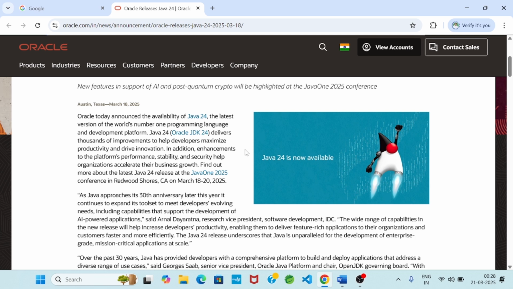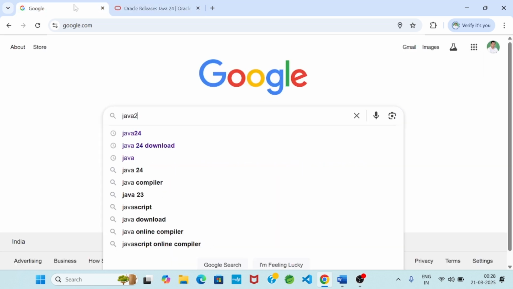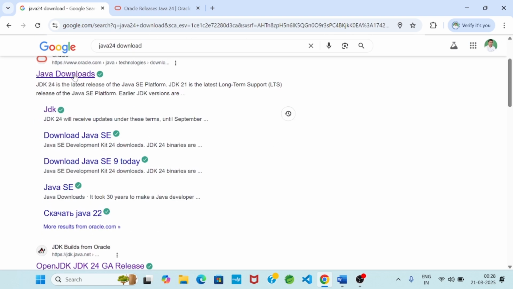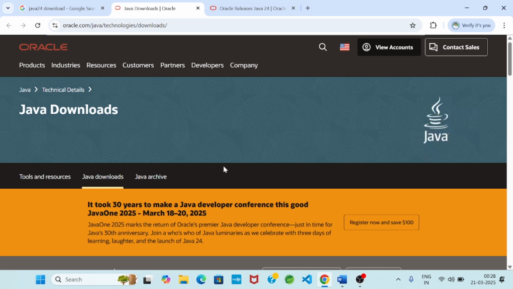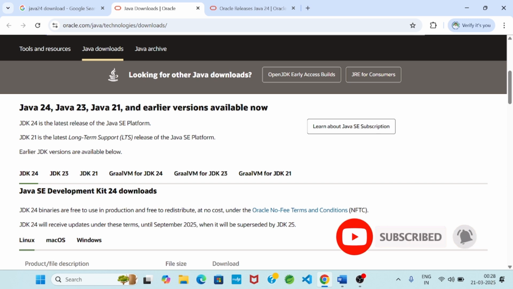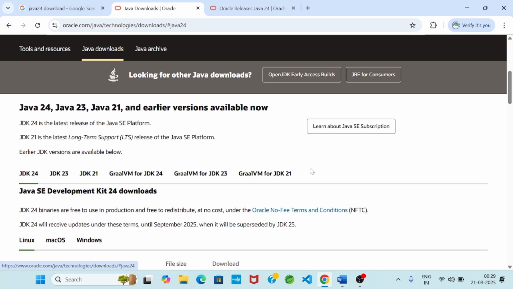So in Google, if I type Java 24 download, I will open the first link, and you see there are so many versions displayed: Java 24, Java 23, Java 21, and earlier versions. Our requirement is Java 24, because Java 24 is the latest release of the Java Standard Edition platform, so I will choose JDK 24.